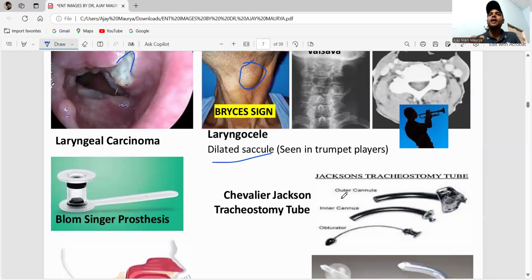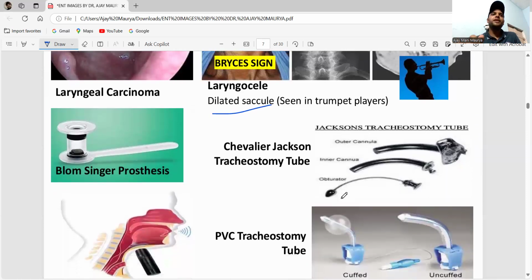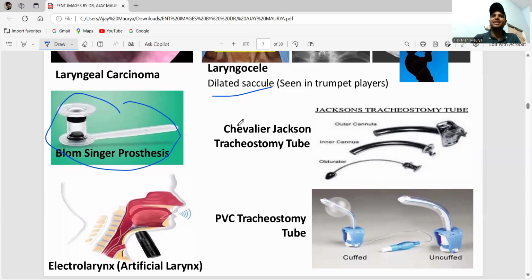Okay, done? Next one is the Blom-Singer prosthesis. Okay? Remember the diagram. Okay, this is the Chevalier Jackson tracheostomy tube.